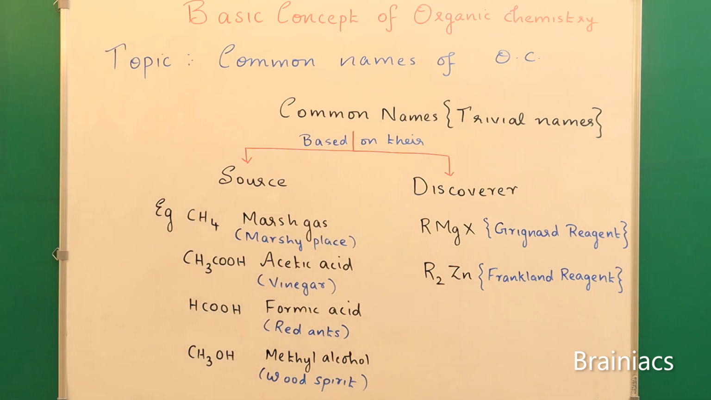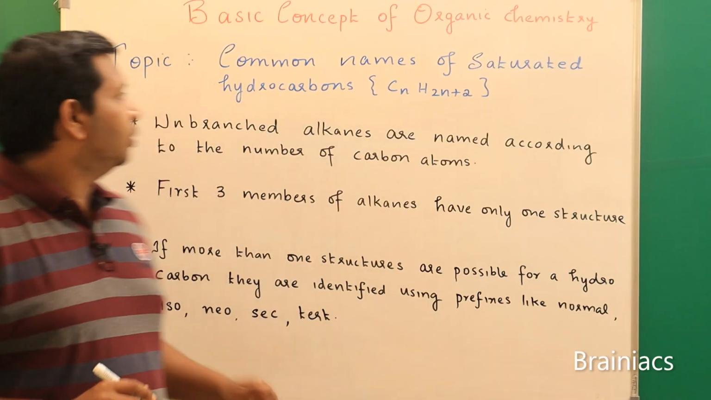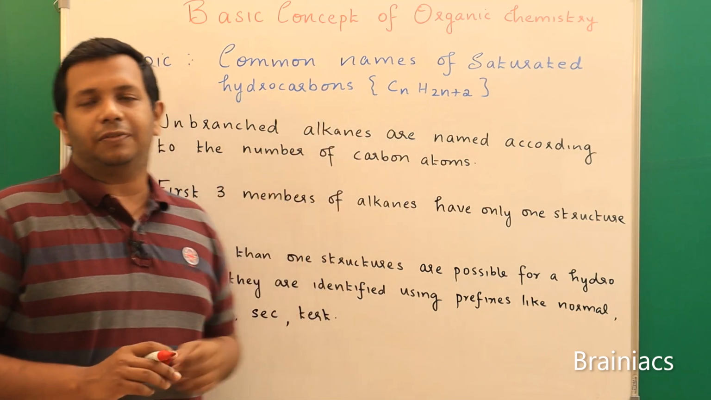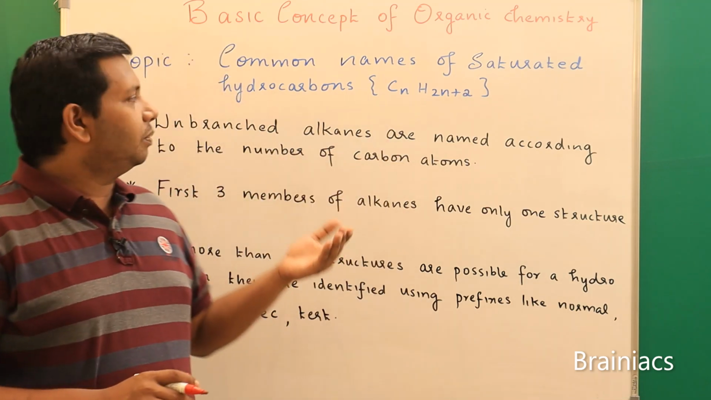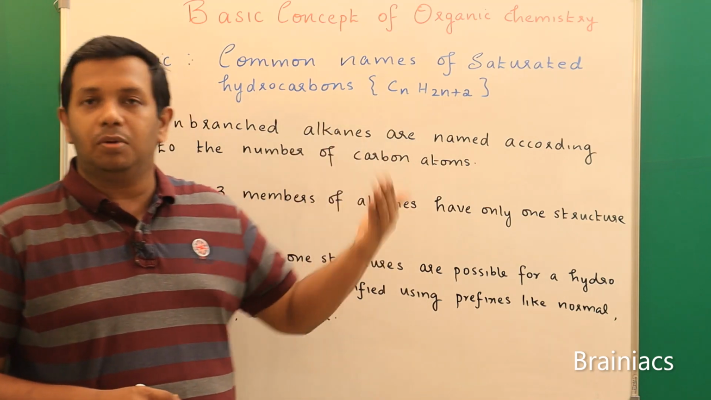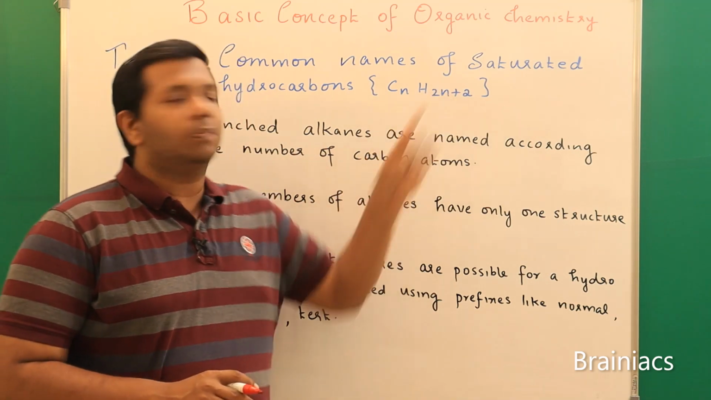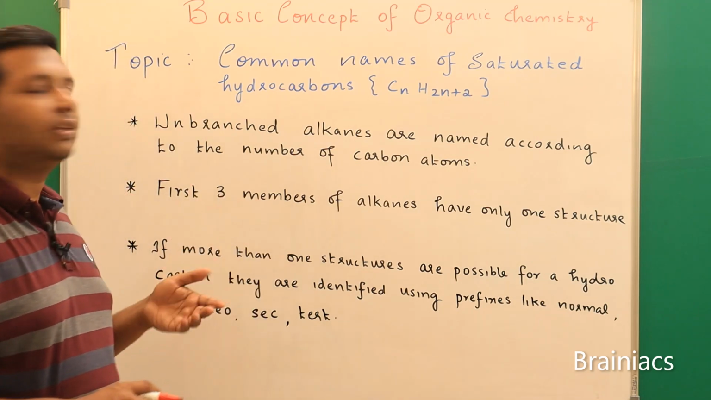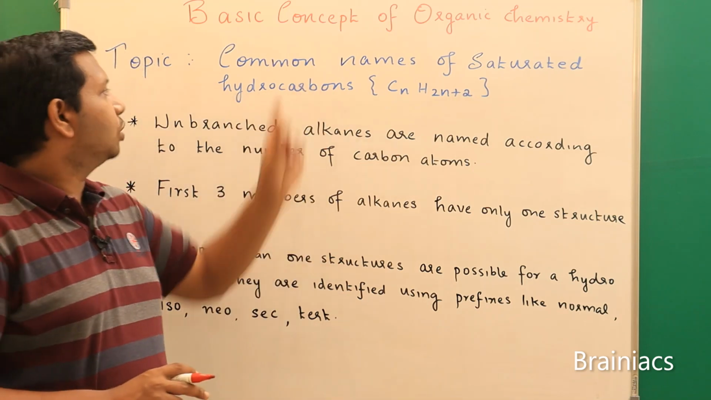Okay, so next we are going to learn the common names of saturated hydrocarbons. Hydrocarbons are generally classified into two, that is saturated and unsaturated. We will come to that classification. Saturated means all alkanes or single bonded compounds. Unsaturated means there can be double bonds as well as triple bonds. The general formula of an alkane is CnH2n+2. This you might have learned in your lower classes, correct? Okay, so let's see the common way in which you name a saturated hydrocarbon.